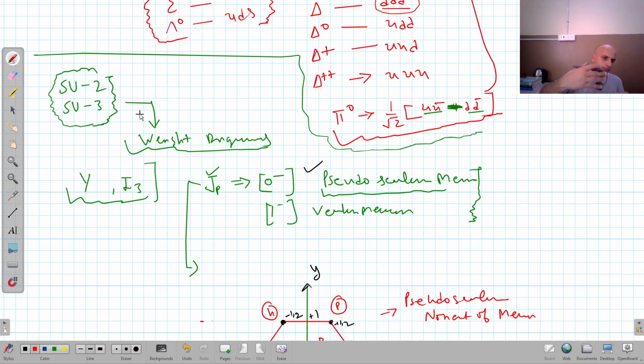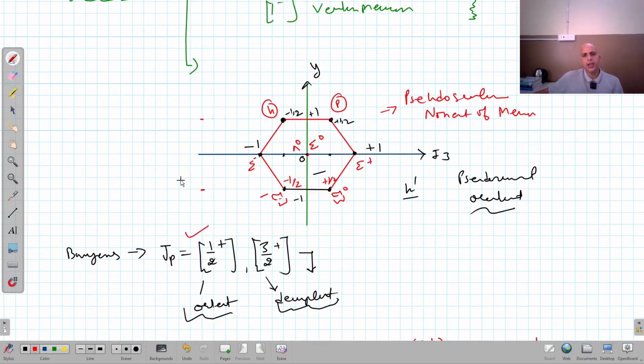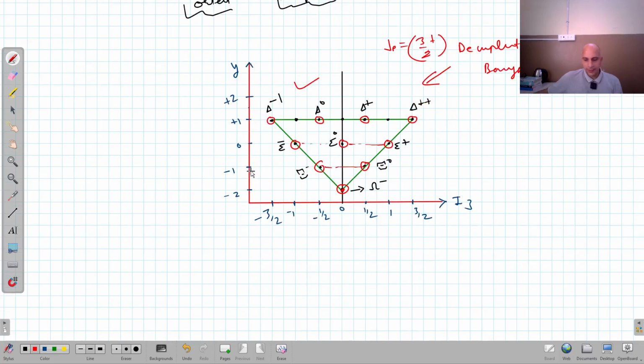Although it is a very big topic, if you want to go into all details, you can go to my Telegram channel. There you can find the different notes regarding SU2 and SU3 symmetry and how these weight diagrams arise from there. But here I am only drawing this diagram to memorize these diagrams, right?